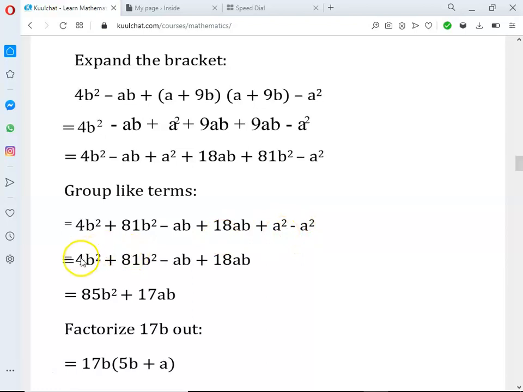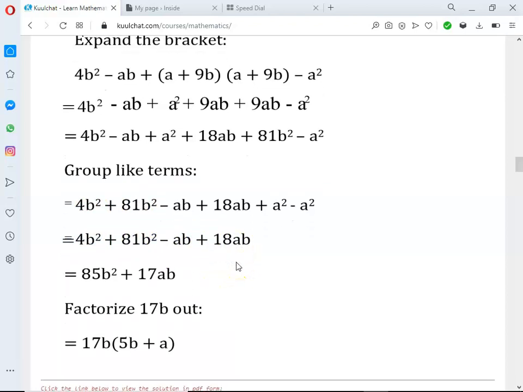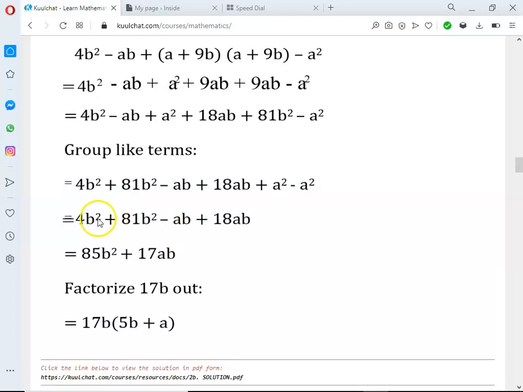Okay, so let's continue. So we get 4b square plus 81b square minus ab plus 18ab. So we add the like terms. So 4b square plus 81b square give us 85b square. Minus ab plus 18ab give us 17ab. Okay, so you factorize, we look for the values which are common.